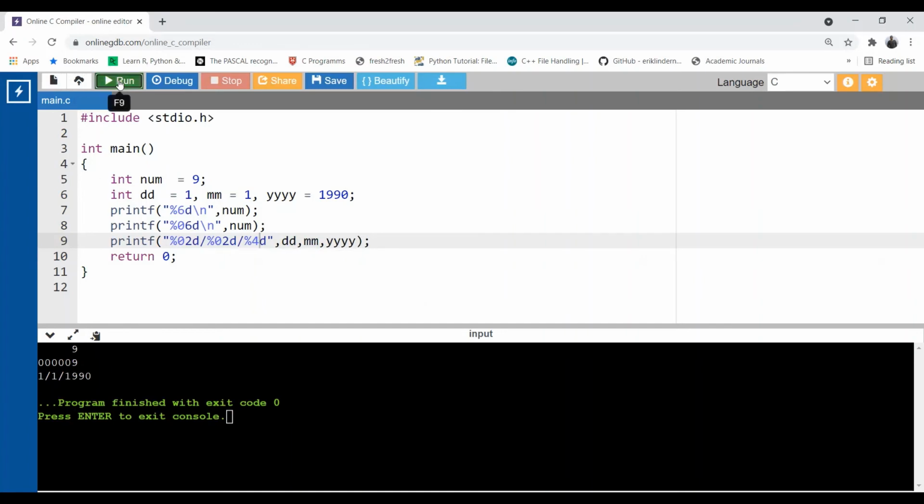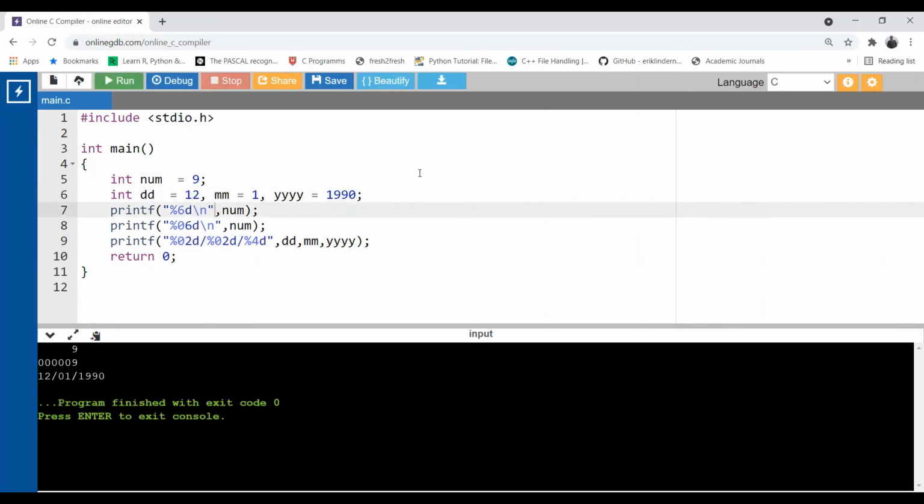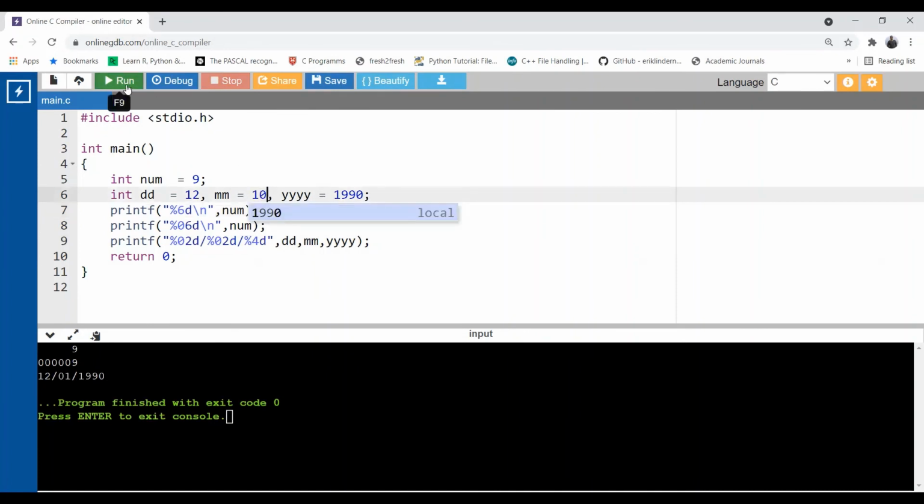Now run. See, the exact date gets printed: 01/01/1990. Now suppose I place 12 here, run. No 0, I get the correct number. If you pass 10 here, no 0, 10, month October, is okay.